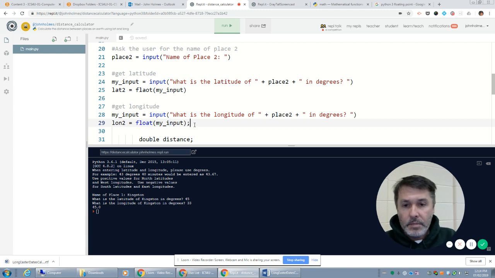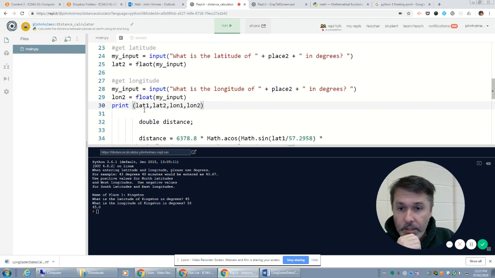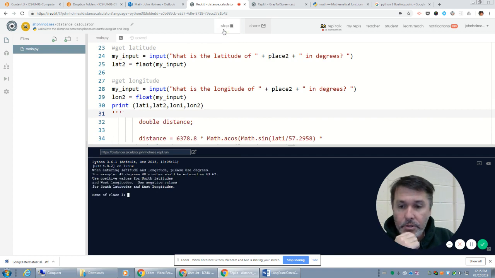And then to test my code, I'm going to print out all these variables: lat1, lat2, lon1, lon2. Oh, and I need to comment out the rest of the code. And let's run it to make sure that it's functioning.